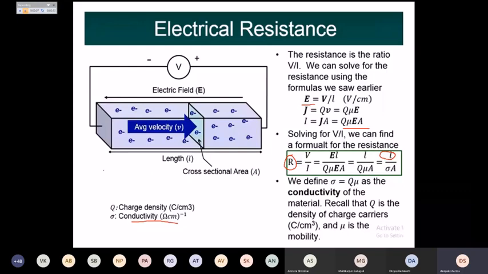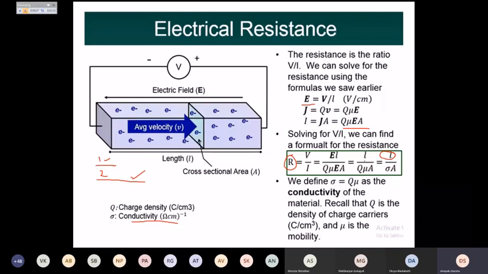If we have two materials of the same quality, one of 1 centimeter length and one of 2 centimeter length, the 2 centimeter material will have more resistance compared to the 1 centimeter material.